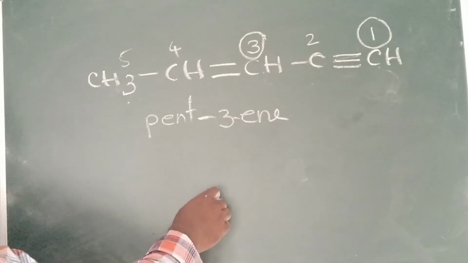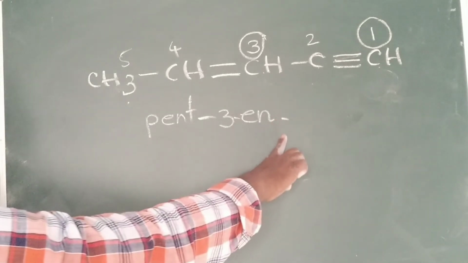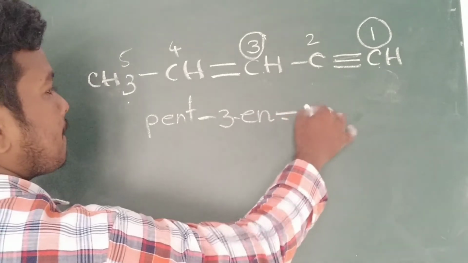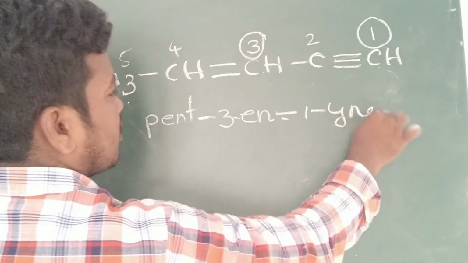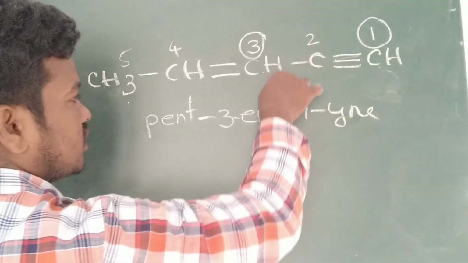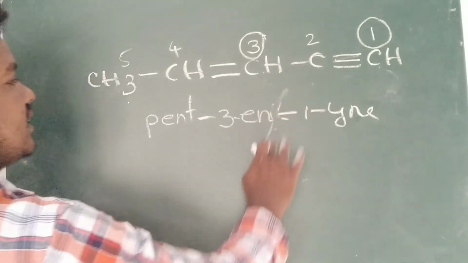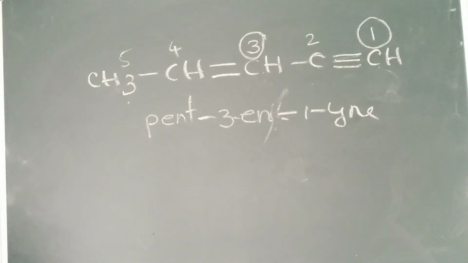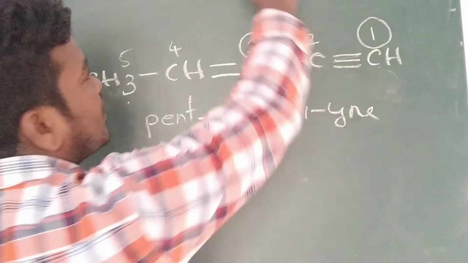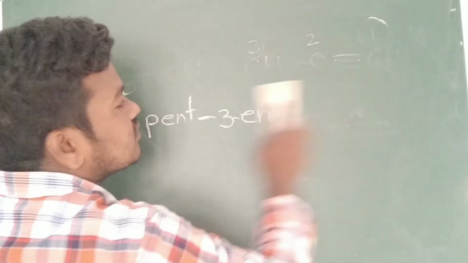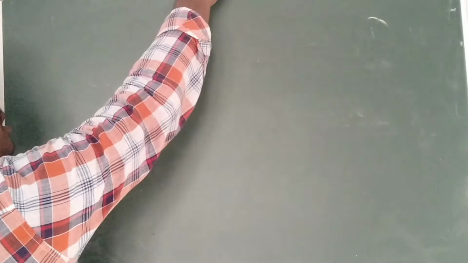Pent 3 en 1 yne, we have to write. Because E comes first in alphabetical order, that's why I have removed that one. Everything we have to consider: function group, lowest locant number, lowest sum rule, everything.